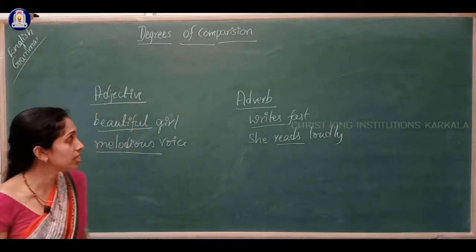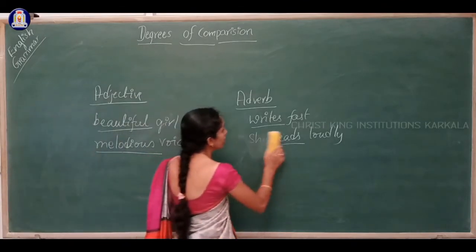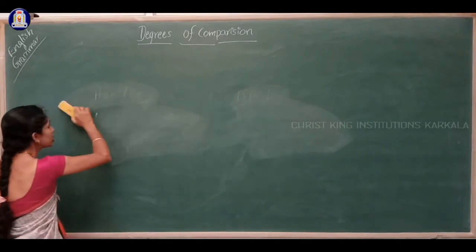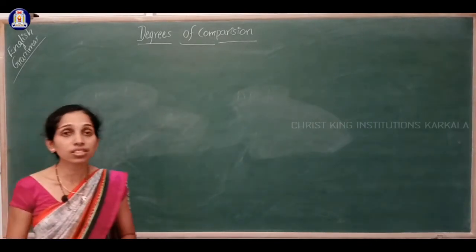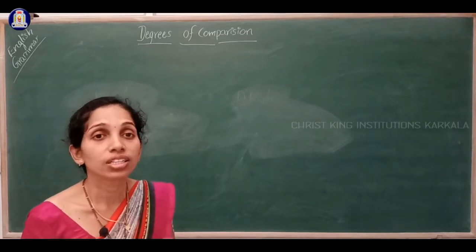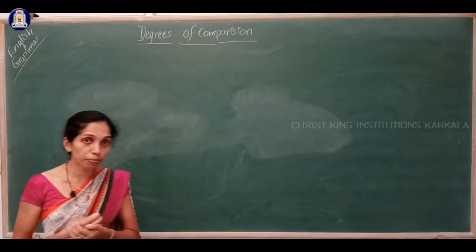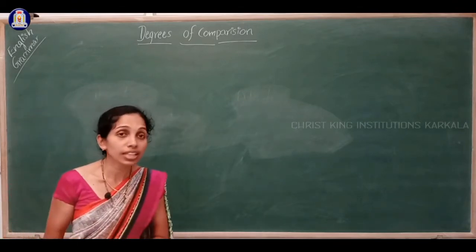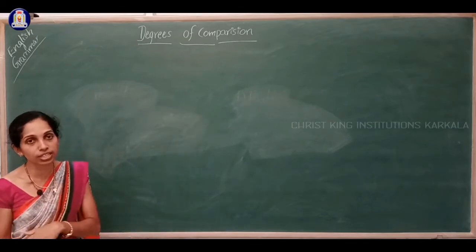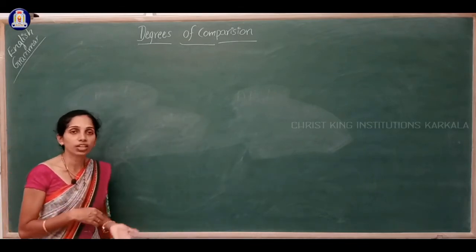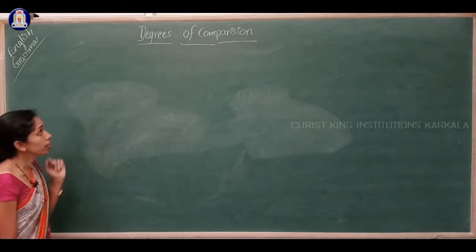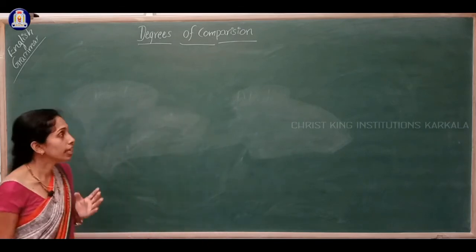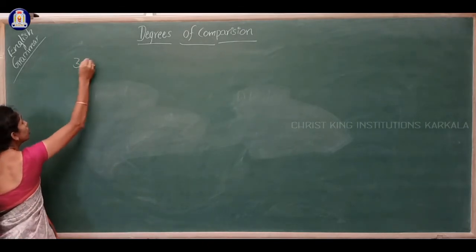In degrees of comparison, we are comparing these adverbs and adjectives. Degrees of comparison means we are comparing things, places or persons. We are comparing one person with another, one place with another, one thing with another. In English, there are 3 degrees of comparison.